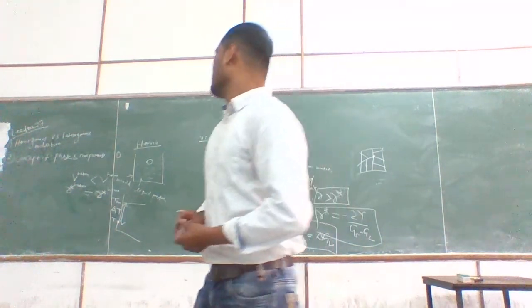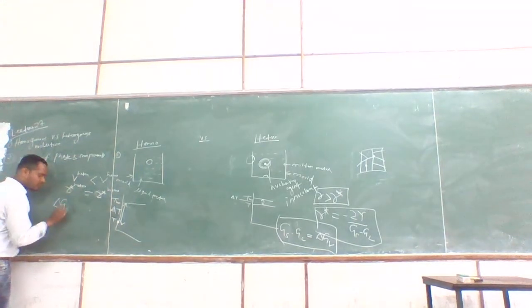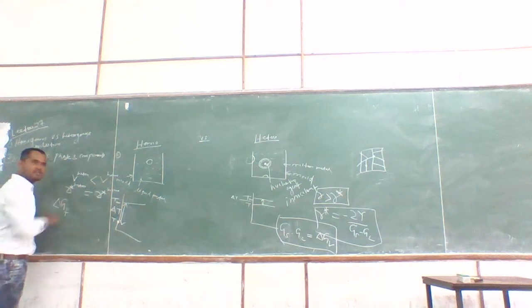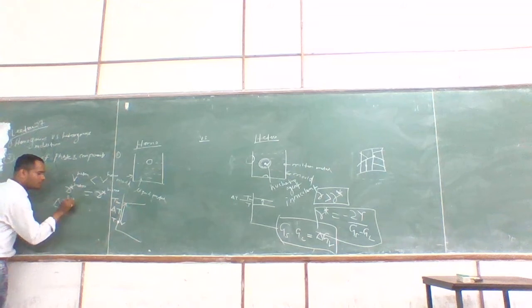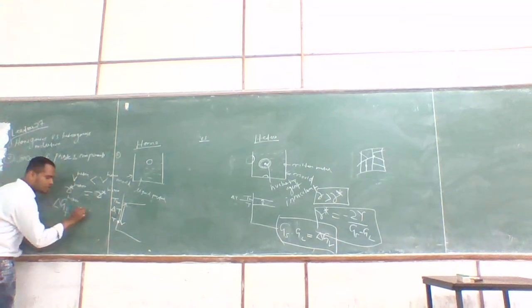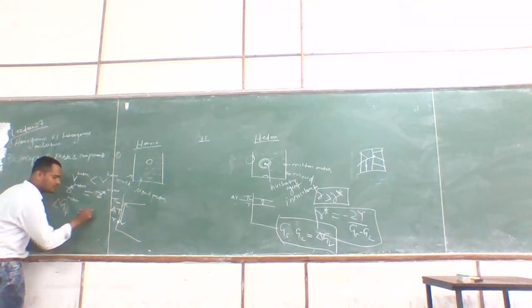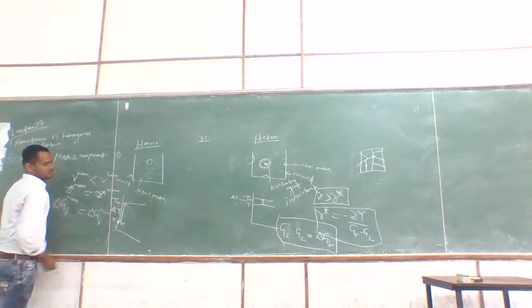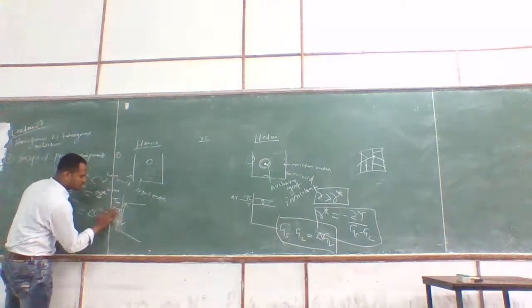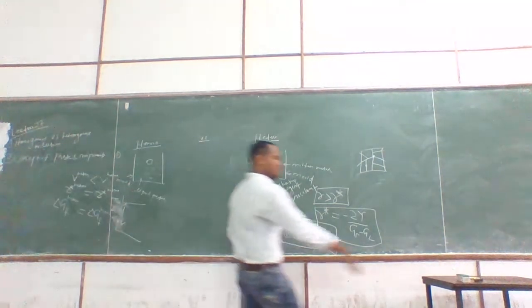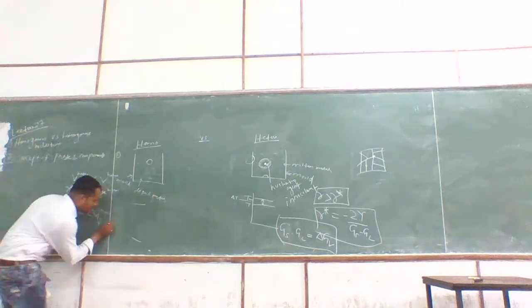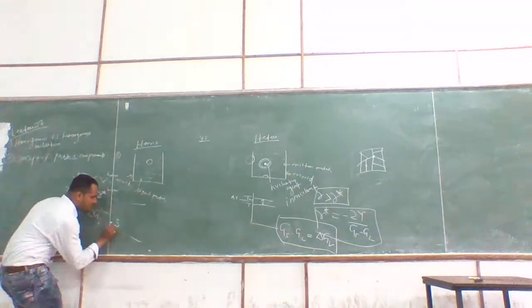Now, what is delta G? Anybody remember? When a nucleus is forming inside the liquid, this is the change in free energy. So I can write delta G hetero is equal to delta G homo into S theta.